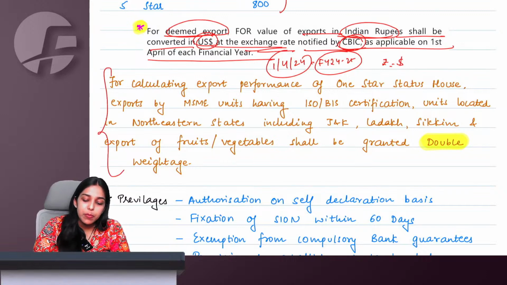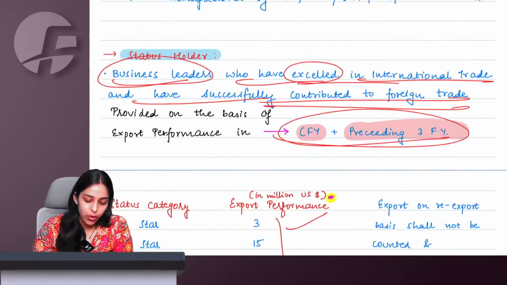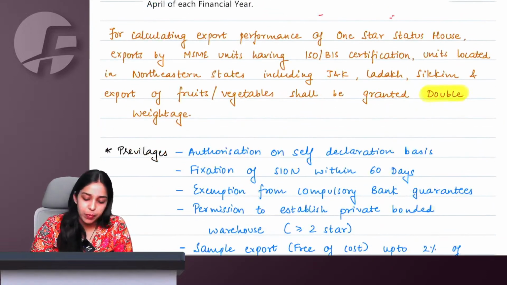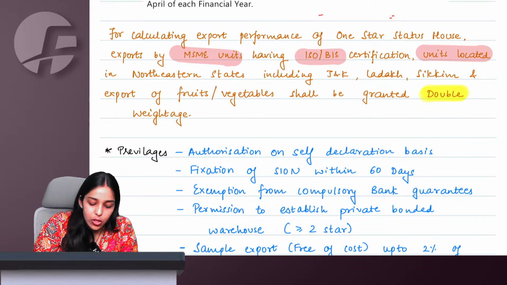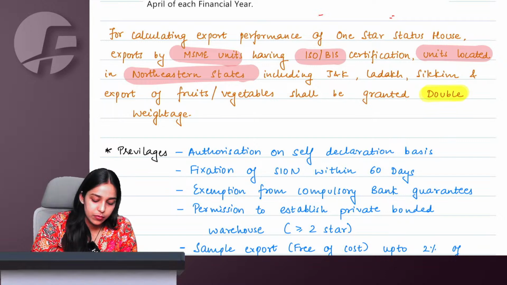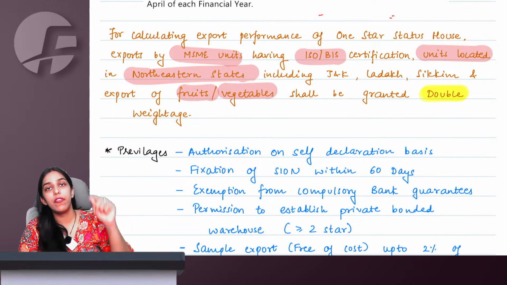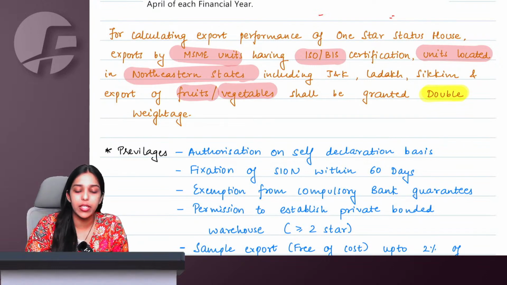For calculating export performance of 1-star status holder, only 1-star status holder we are talking about. Only 1-star status holder. There are 3 types of people: MSME units having ISO BIS certification, units located in northeastern states including Jammu Kashmir, Ladakh, Sikkim, and exporters of fruit and vegetable shall be granted double weightage. Which means, let us say I am an exporter of fruit or vegetable, and